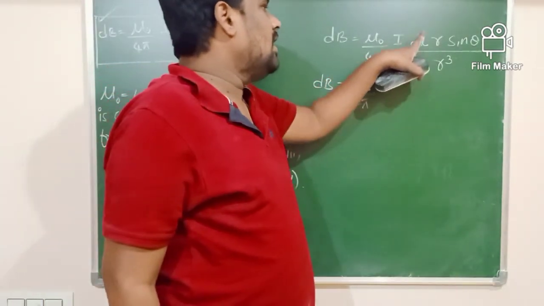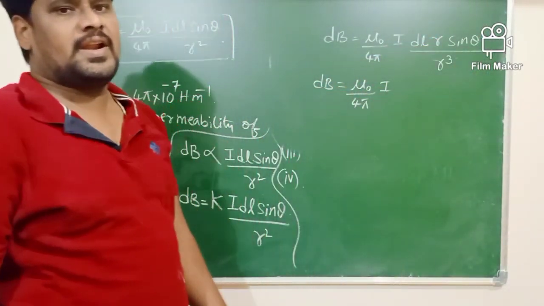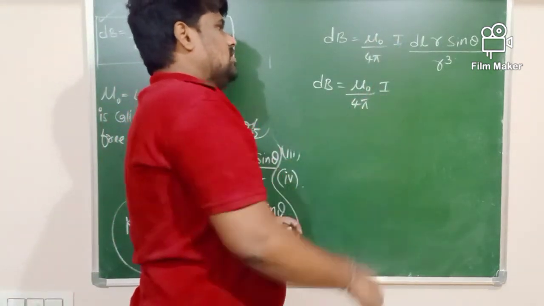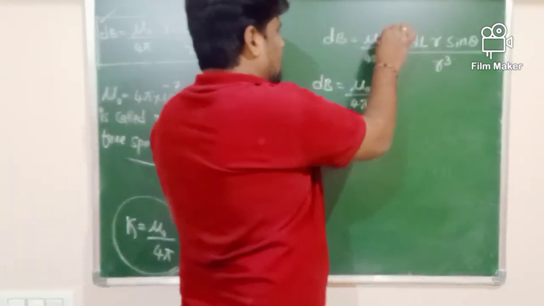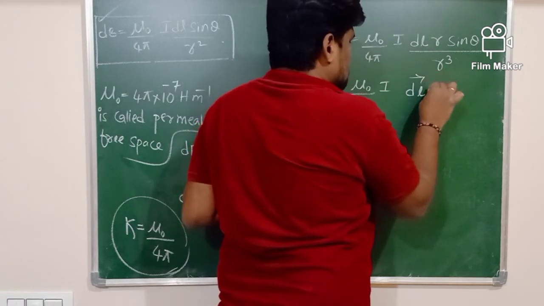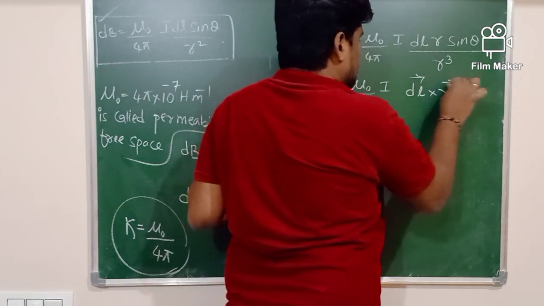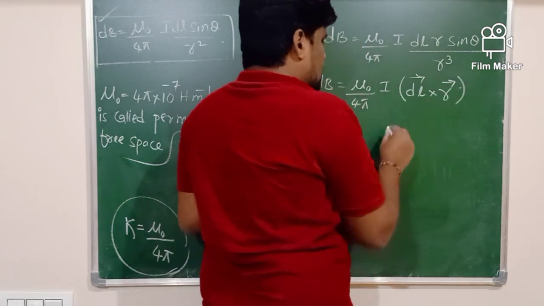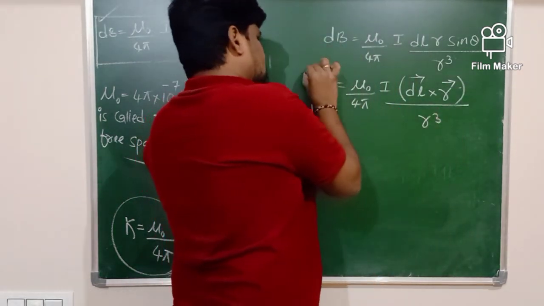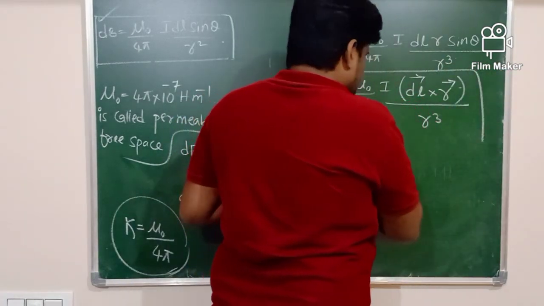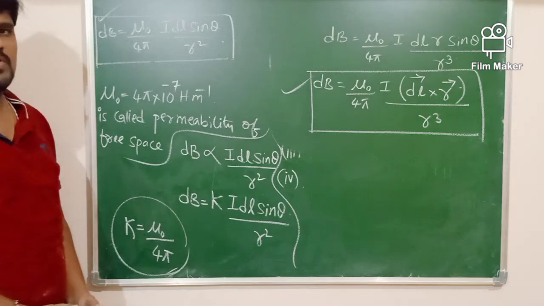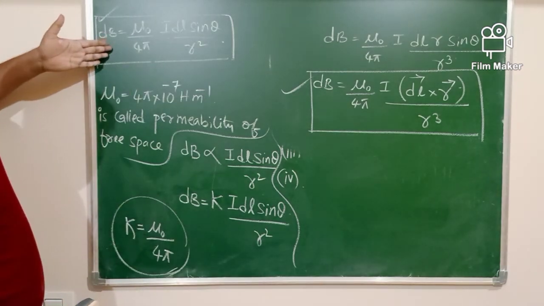Here dl R sin theta can be written as dl vector cross R vector, from the knowledge of cross product. So dB equals mu naught by 4 pi I, dl vector cross R vector divided by R cube, which is an expression for the Biot-Savart law in vector form.